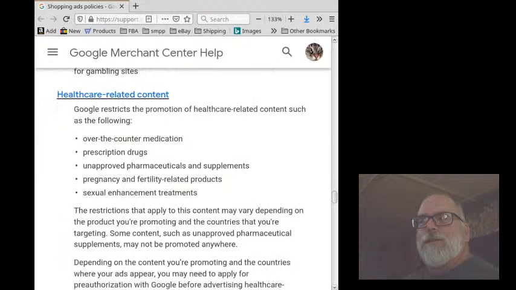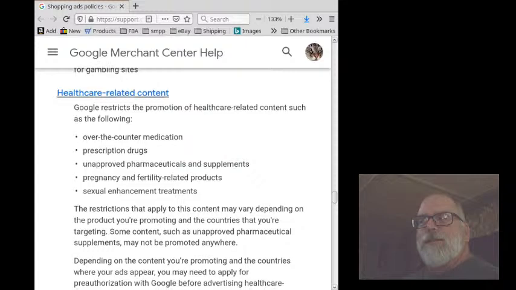Healthcare-related content. Google restricts the promotion of healthcare-related content such as the following: over-the-counter medication, prescription drugs, unapproved pharmaceuticals and supplements, pregnancy and fertility-related products, sexual enhancement treatments.